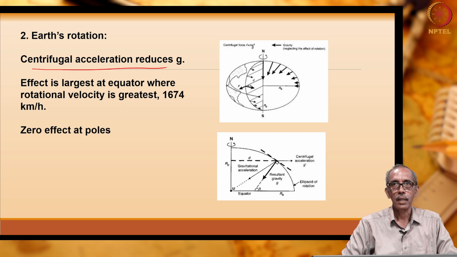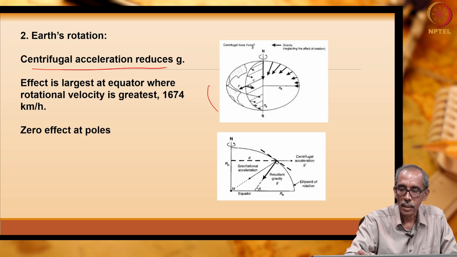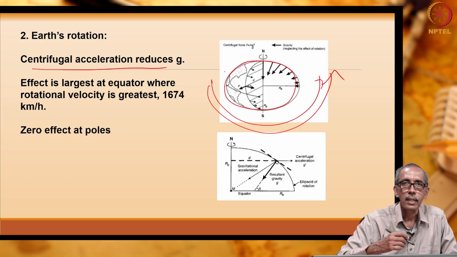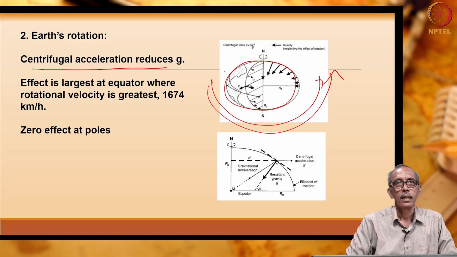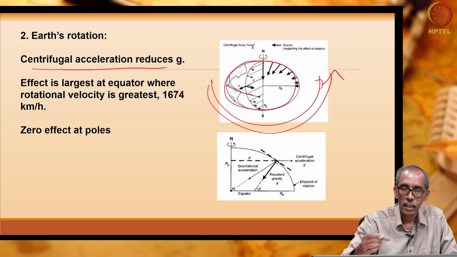Why? Because earth is rotating. Since earth is rotating, the mass on the surface of the earth feels the centrifugal force, right. The centrifugal force will be actually highest at the equator, right.